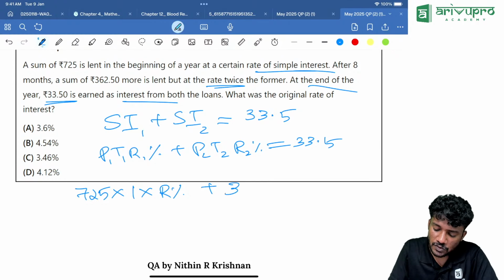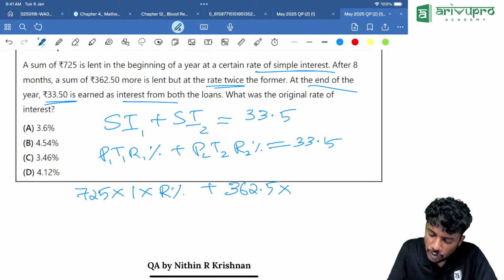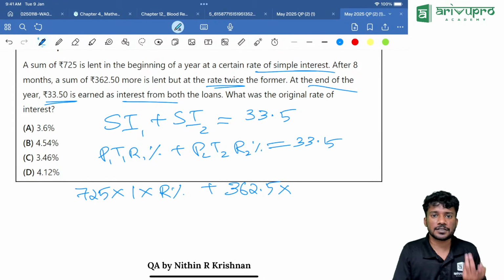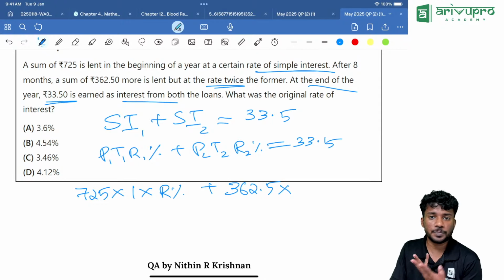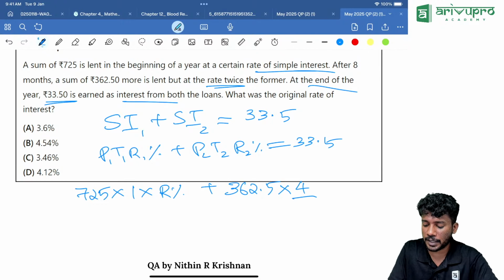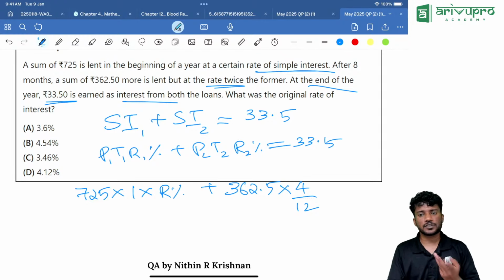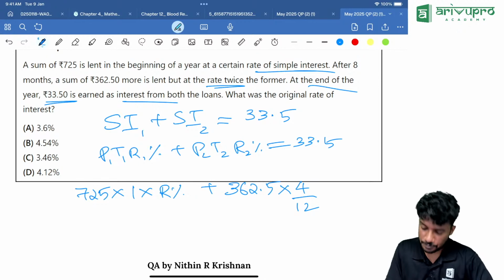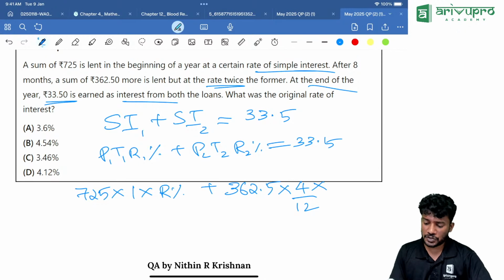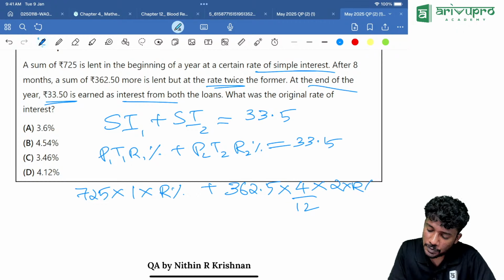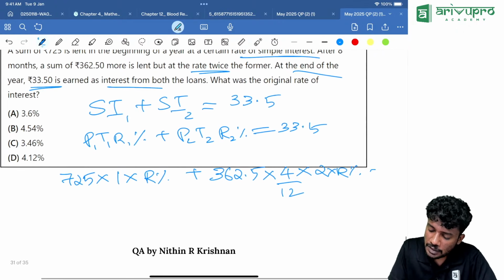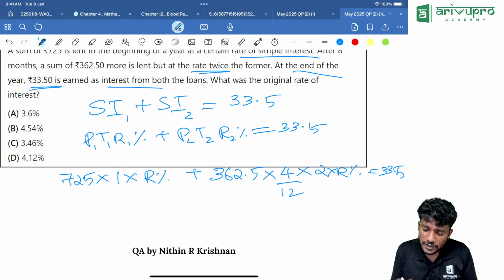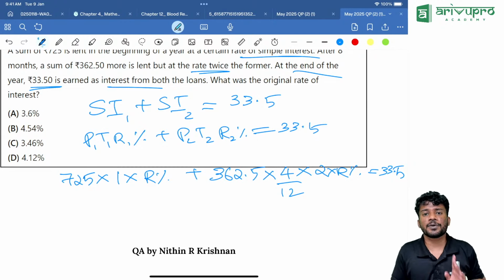That is 362.5 into T2 is how much? T2 is after 8 months it is invested. That means till 1 year from 8 months, how much is pending now? 4 months is remaining, so we are dividing it by 12. We are converting it into year. Then multiply it with R2 percentage. They are telling it is 2 times R percentage, which is equal to 33.5.